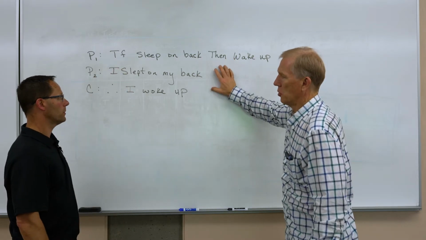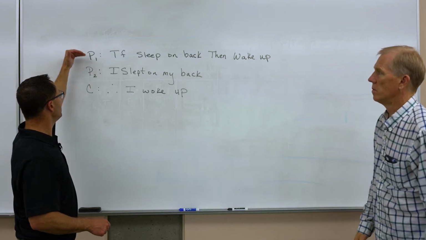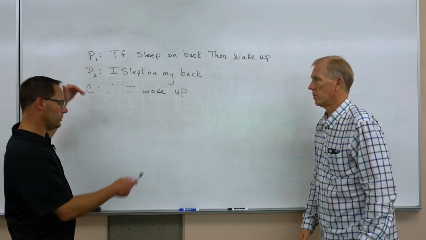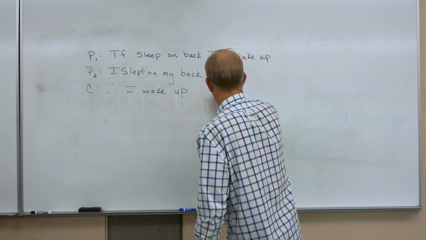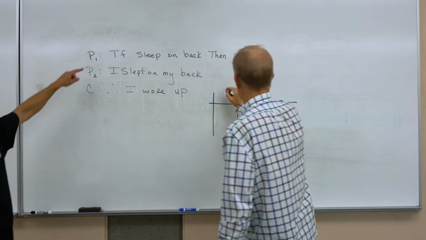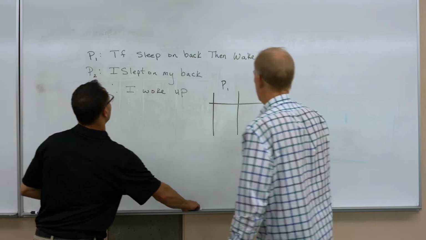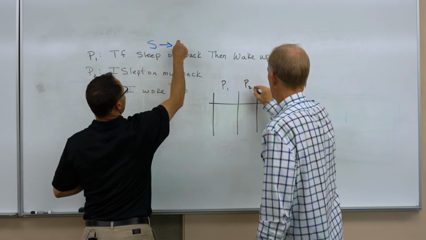So how do I build a truth table for an argument? What are the columns? Okay, so the columns are premise one, premise two, and conclusion. Do you want to build it? I'll go for it. Go ahead. So I have to have a column for premise one. Yeah, and let's give it some letters. So if I sleep on my back, then I will wake up.